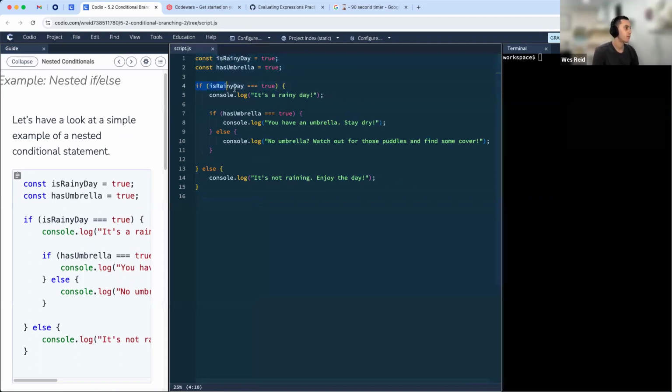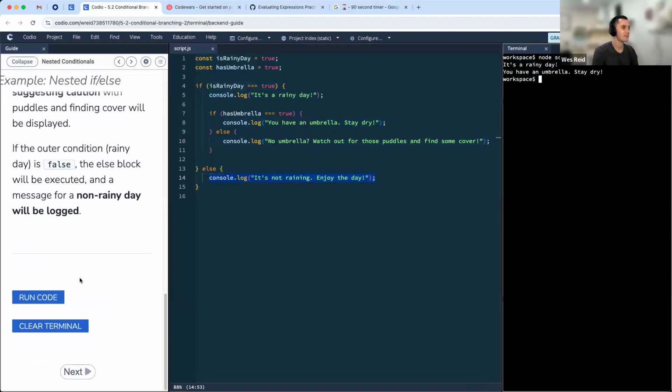And then we have our first condition here. If isRainyDay is true, then we're going to log out, it's a rainy day. If this person has an umbrella, if that is also true, then we're going to log out, you have an umbrella, stay dry. This person does not have an umbrella, we're going to say no umbrella, watch out for those puddles and find cover. If isRainyDay equals true is a false statement, we're going to console log out, it's not raining, enjoy the day.